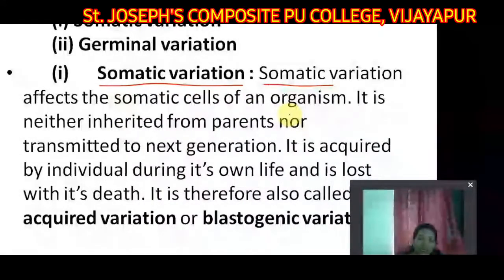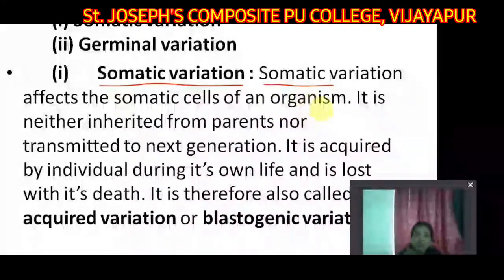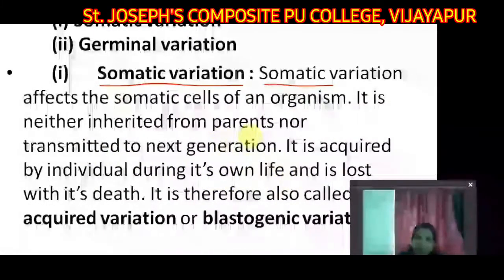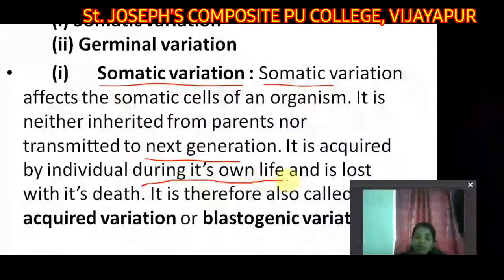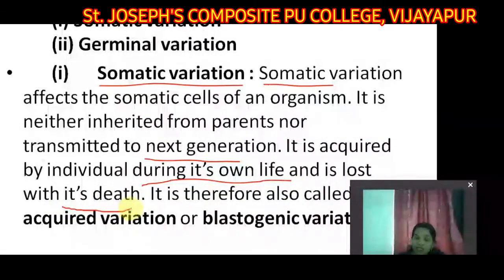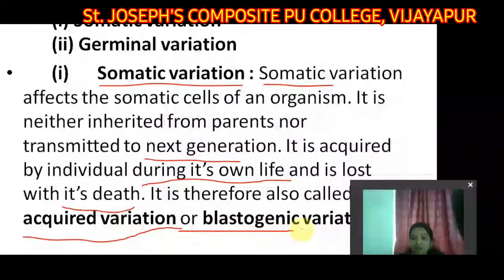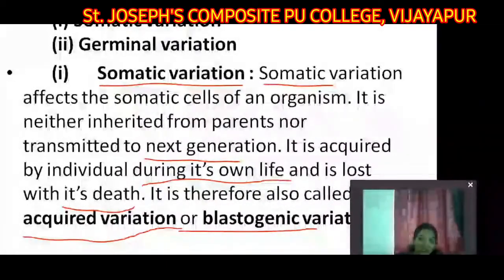That means from the starting of the birth only we get these kinds of variations. It is neither inherited from the parents nor transmitted to the next generation. So it is acquired by an individual during its own life and is lost with its death only. It is therefore also called acquired variation or blastogenetic variation. Once the person gets that kind of somatic variation, it is sustained up to its death only. So we can also say it is acquired variation, right students?